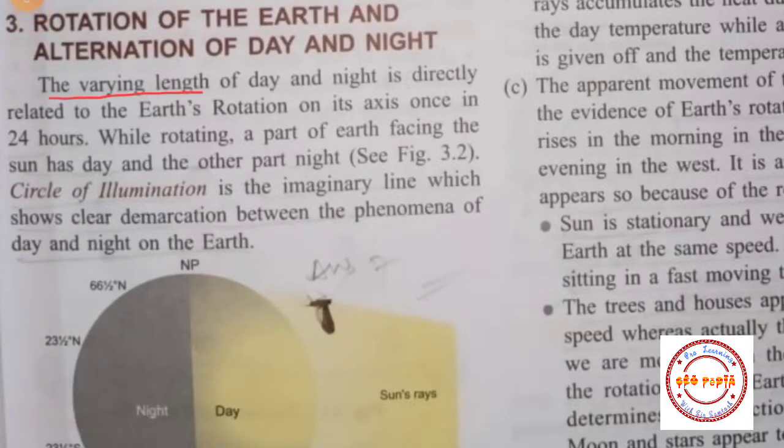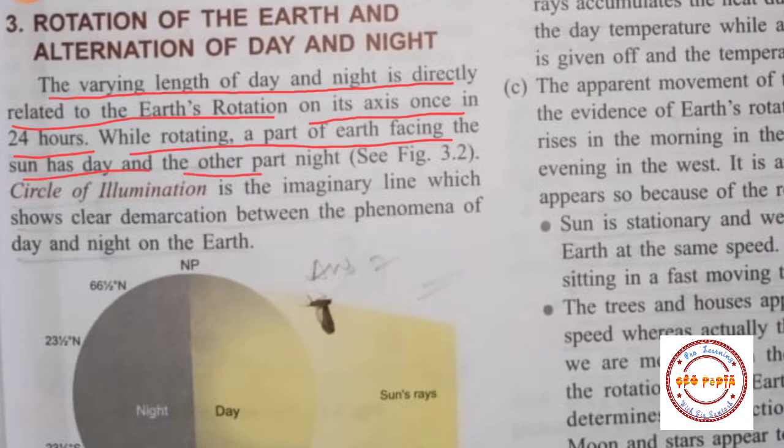So the varying length of day and night is directly related to the Earth's rotation on its own axis once in 24 hours. As I told you students in my previous video, that is in the first part, day and night occur due to the rotation of the Earth. While rotating, a part of the earth facing the sun has day and the other part has night.